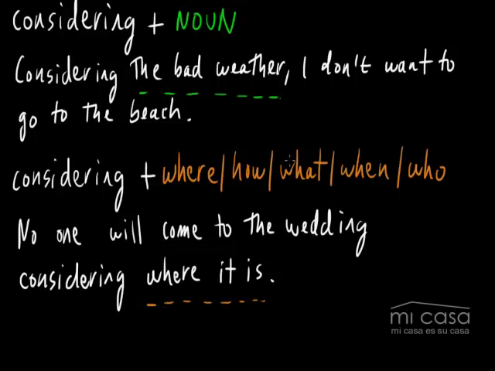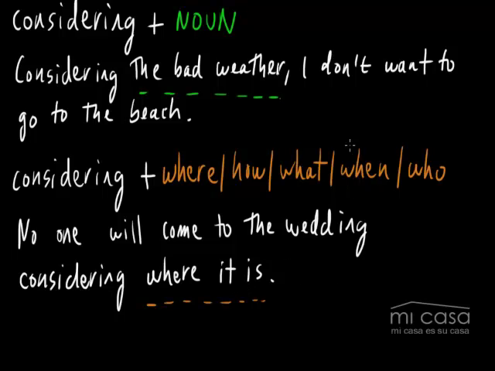Okay? What about with what? How could we use this what in this sentence? No one will come to the wedding considering what kind of food will be served. I guess that's possible. It's a bit weird, but imagine that this bride and this groom are serving really weird or disgusting food. And maybe, in that case, no one will come to the wedding considering what food will be served, what kind of food will be served.